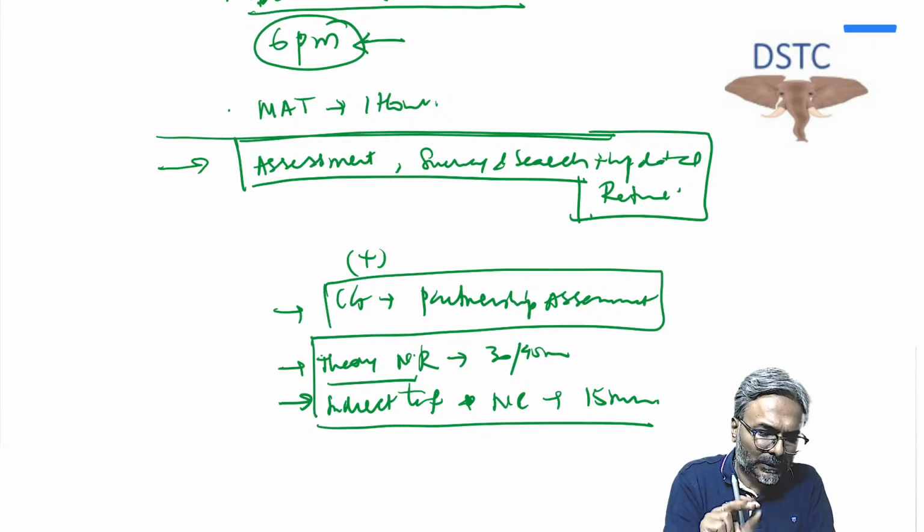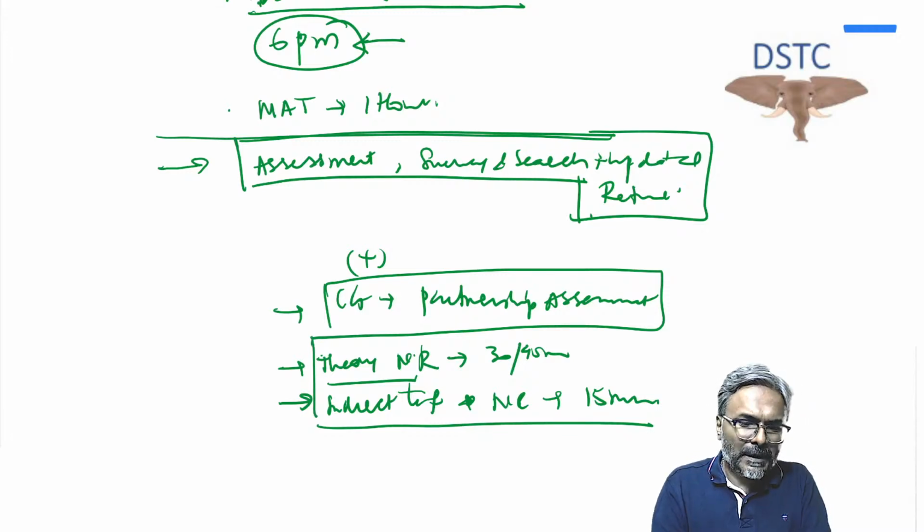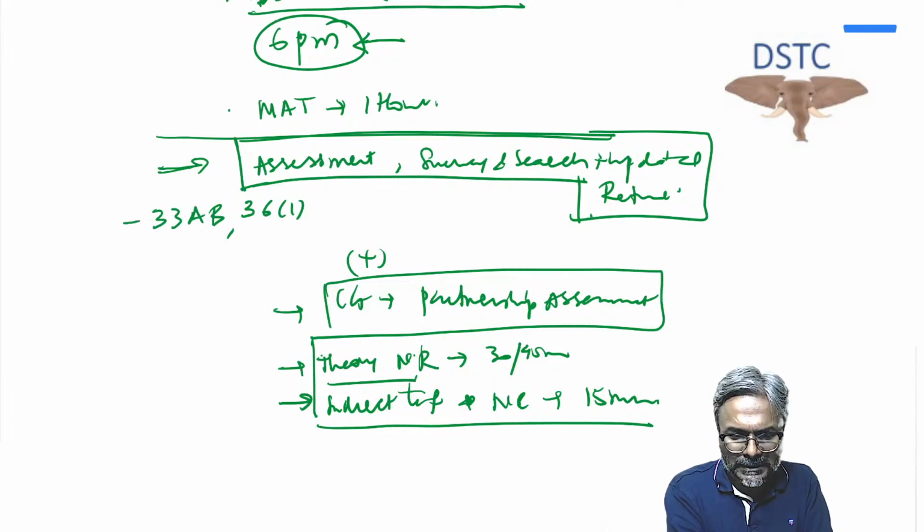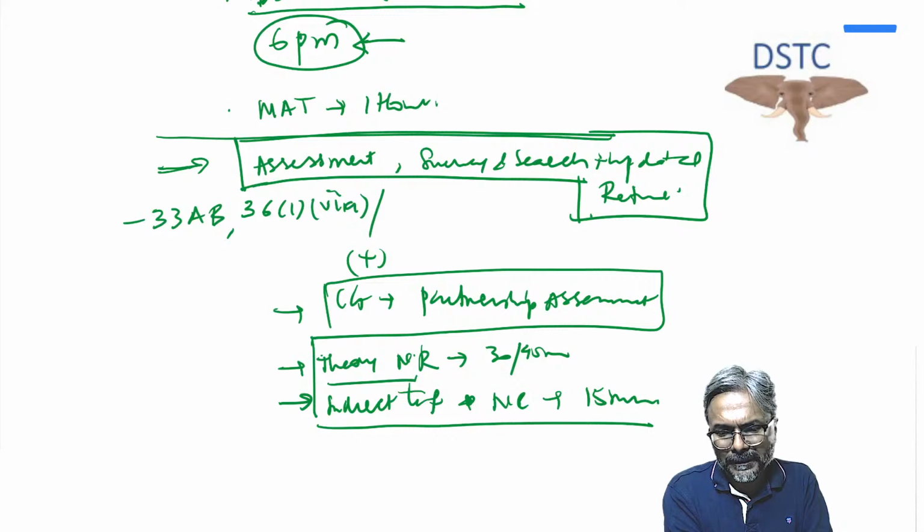Now, students, my request to all of you: PGBP primary, if I have to do it, I will have to deal with it after this only. But Aishwarya, my point is that in PGBP I'm just listing down what I'm going to do. Other than that, you will have to deal with PGBP yourselves. In this case, PGBP 33AB, 3617A. So don't use the word PGBP. This is what primarily I'm going to deal with for all of you.